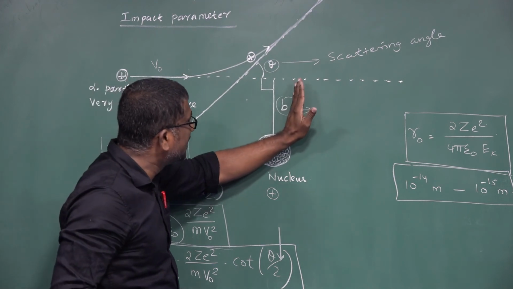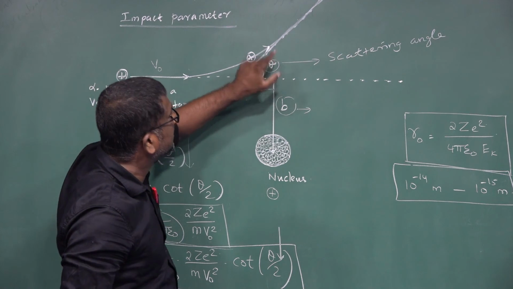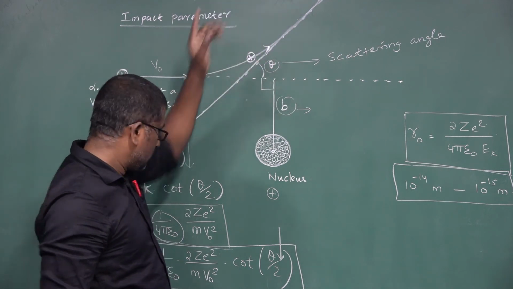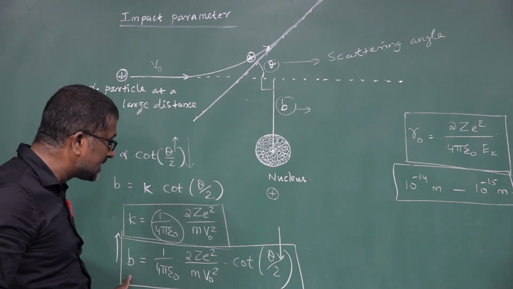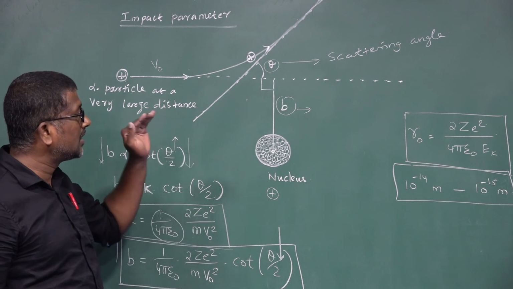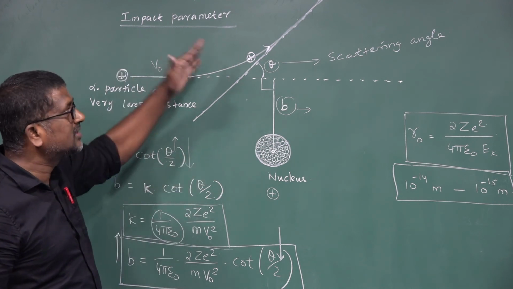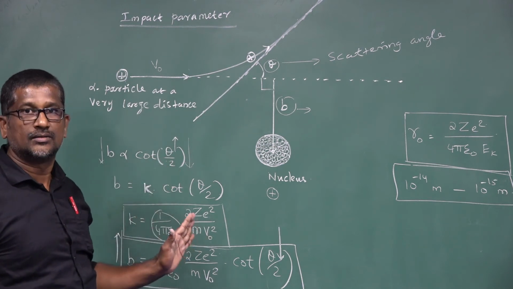That means if B value increases, theta value decreases. If B value decreases, the theta value increases, right? So from this equation it is clear that if the impact parameter increases, the scattering angle value decreases. If the alpha particle approaches the nucleus at a larger distance, the alpha particle gets deflected through a smaller angle, right?